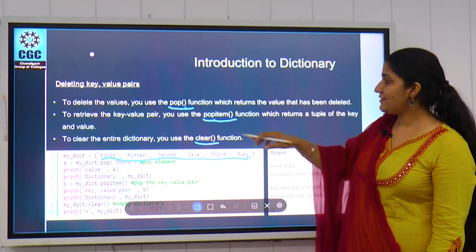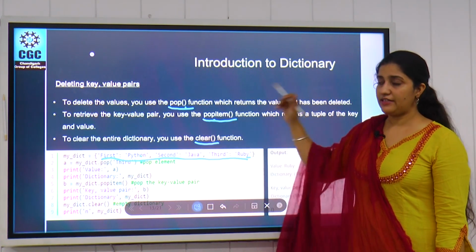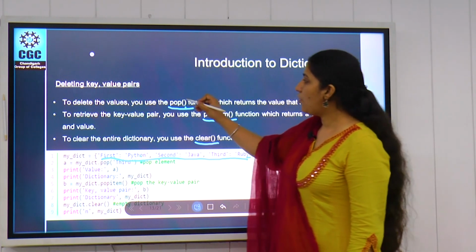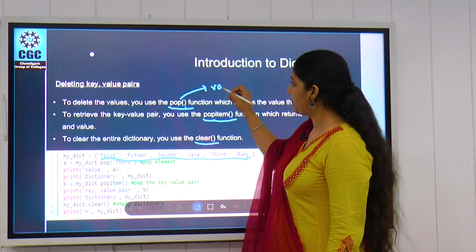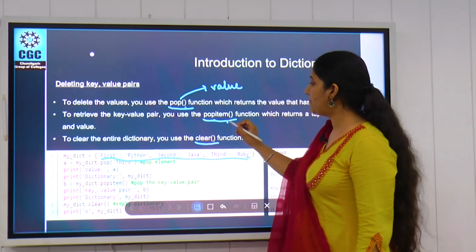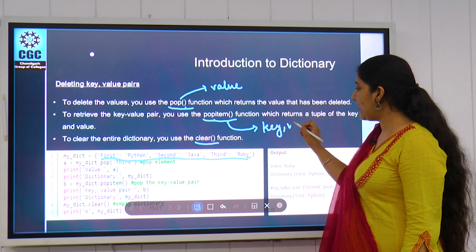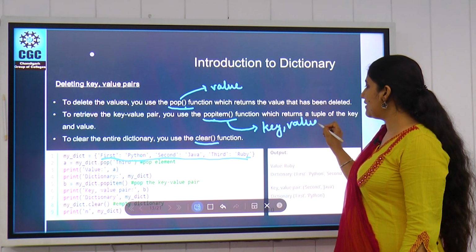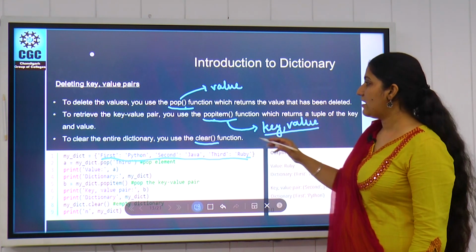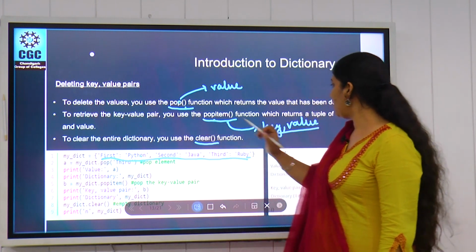So now what is the difference between pop and popitem? Pop will remove only the value, but popitem will remove the pair of key and value. That is basically the difference between pop and popitem.